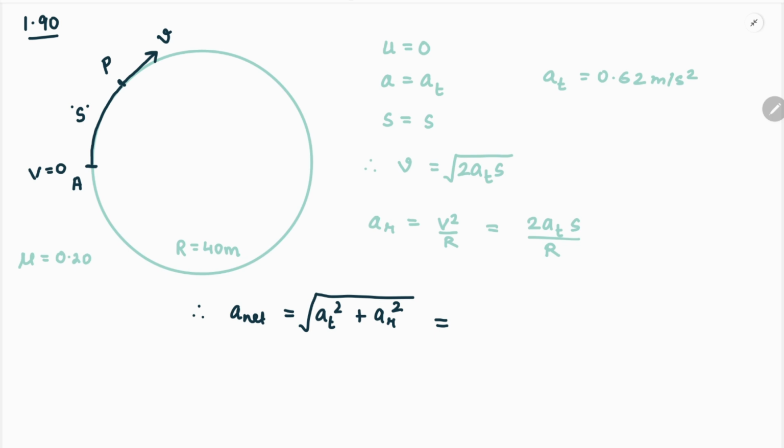We know all the values except the displacement S, which is to be calculated.